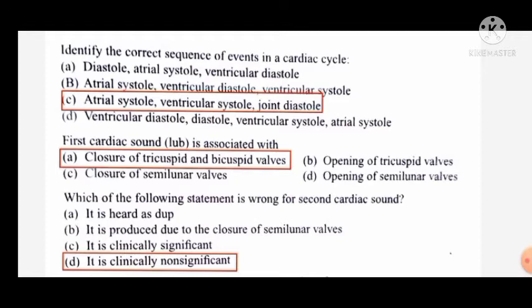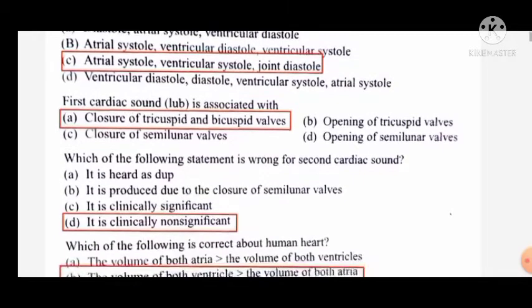Identify the correct sequence of events in the cardiac cycle. Its answer is atrial systole, ventricular systole and joint diastole. Atrial systole means atrial contraction. Ventricular systole means ventricular contraction and joint diastole means ventricular relaxation. These are the three steps in a cardiac cycle of the heart. Atrial systole lasts for 0.1 second, ventricular systole lasts for 0.3 second and joint diastole for 0.4 second.